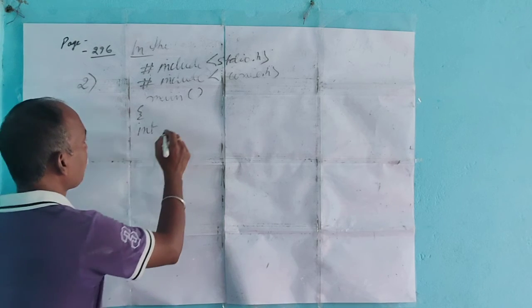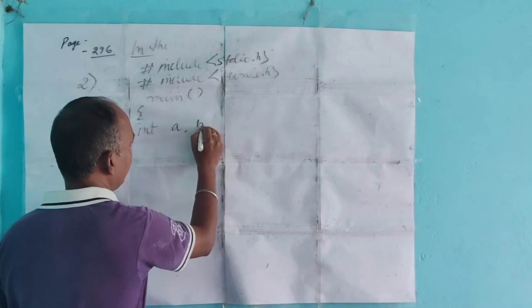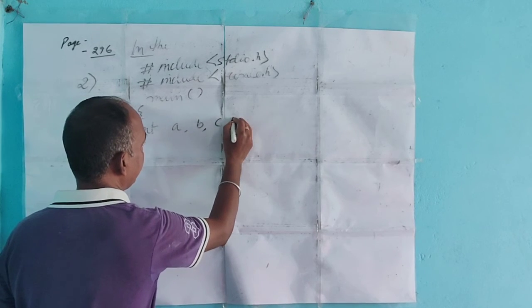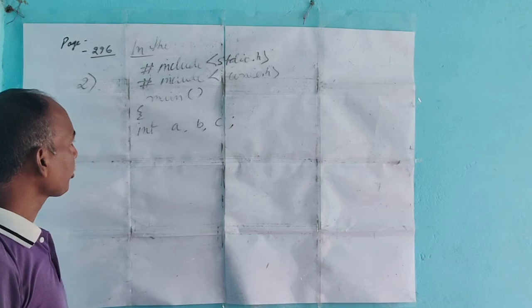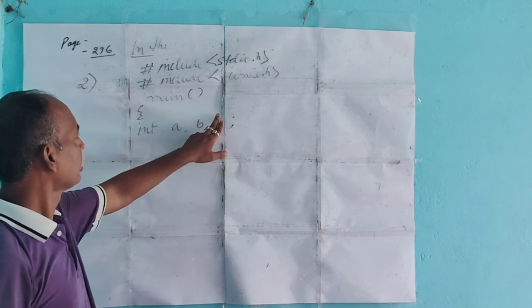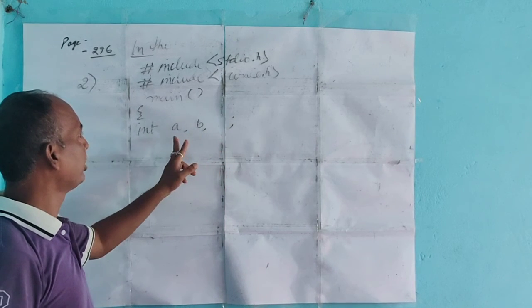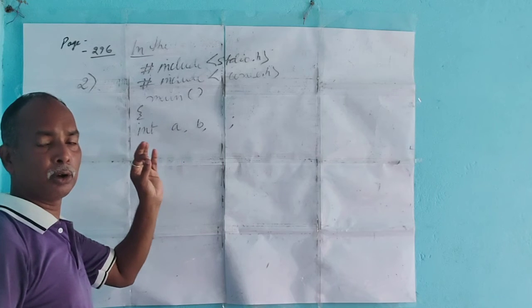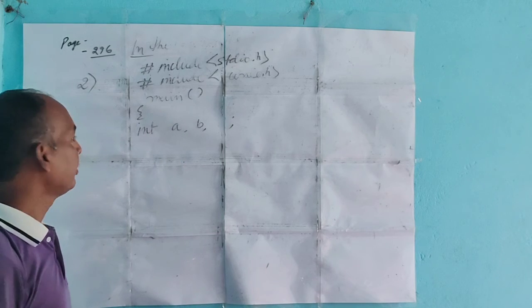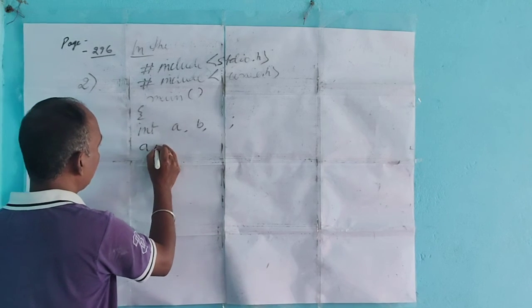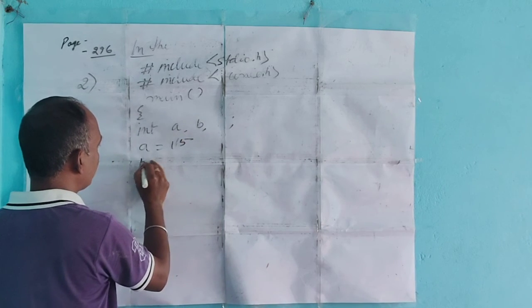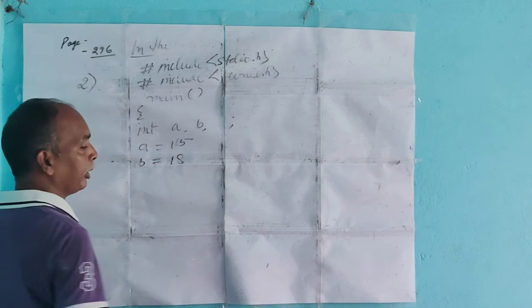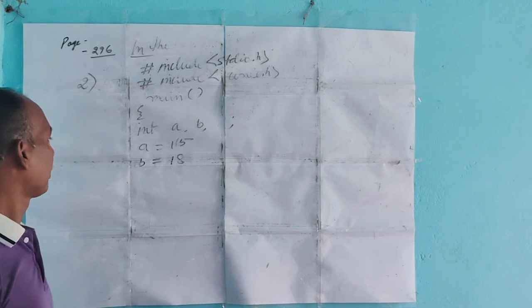So I am taking a and b. A and b will be integers, because the value of a should be 15 and b should be 18, which is given in your book.